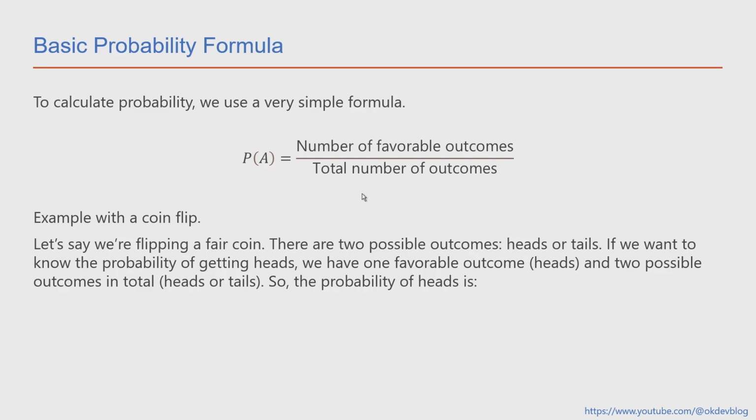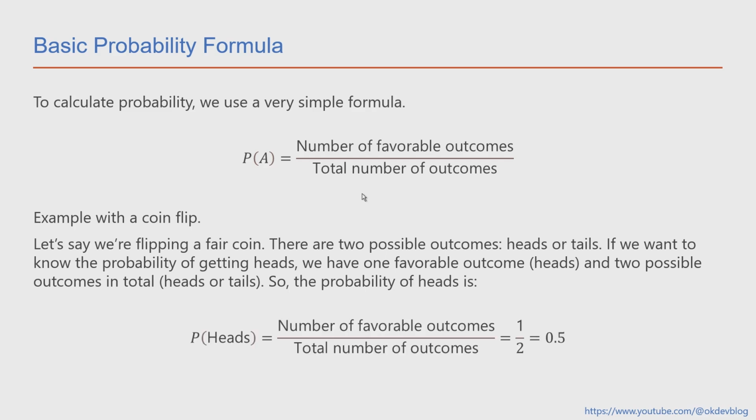Example with a coin flip. Let's say we're flipping a fair coin. There are two possible outcomes, heads or tails. If we want to know the probability of getting heads, we have one favorable outcome, heads, and two possible outcomes in total, heads or tails. So the probability of heads equals 1/2 equals 0.5. That means the probability of flipping heads is 0.5 or 50%.